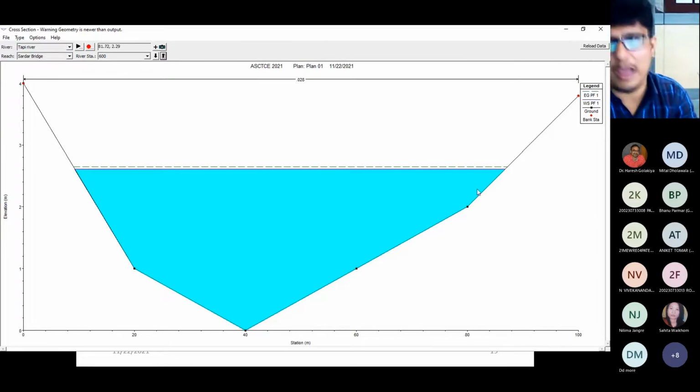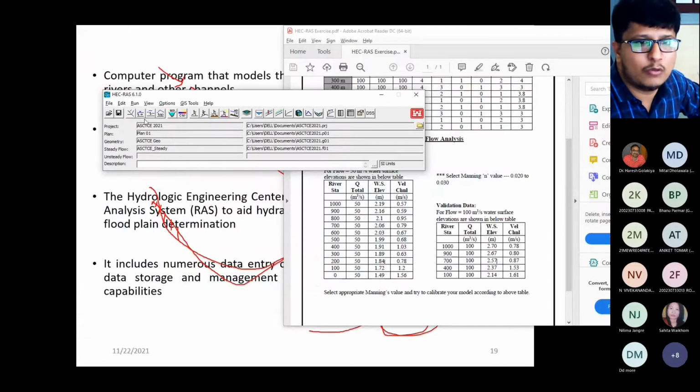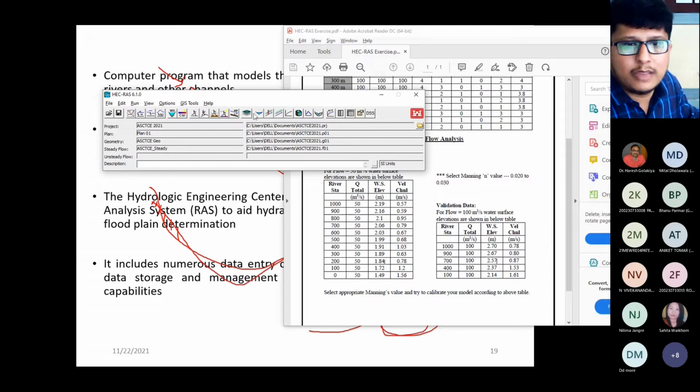See, here I have written 100, but for the Tapi river, it is 200 to 250. The average interval between one cross section to another is 200 to 250. If you go for the Purna river or Ambika river of South Gujarat, Navsari, then it is 30 meter, right? 30 meter from one cross section to another. So this way, you need to enter the value of reach length in the cross sectional data window, in this window, right? It may change from area to area, right? Okay, so this is the cross sectional data window.